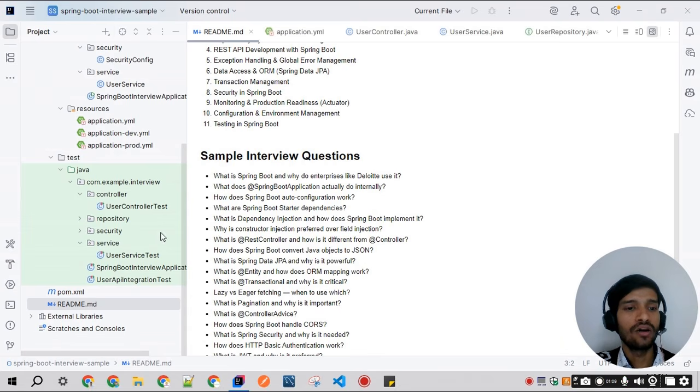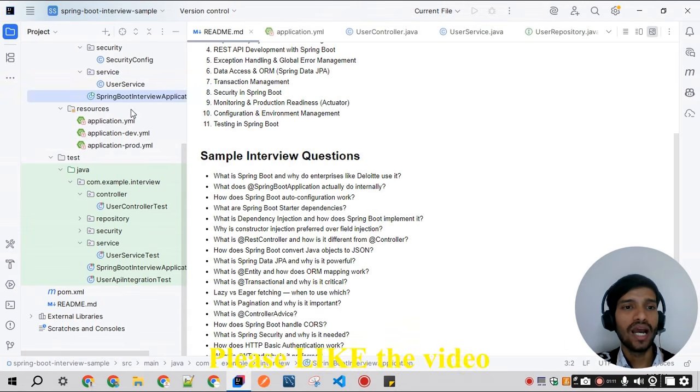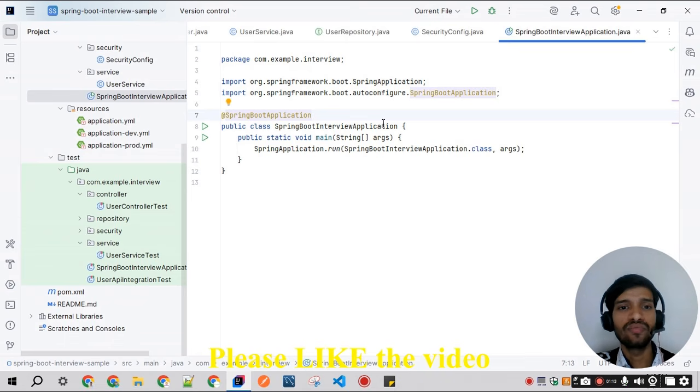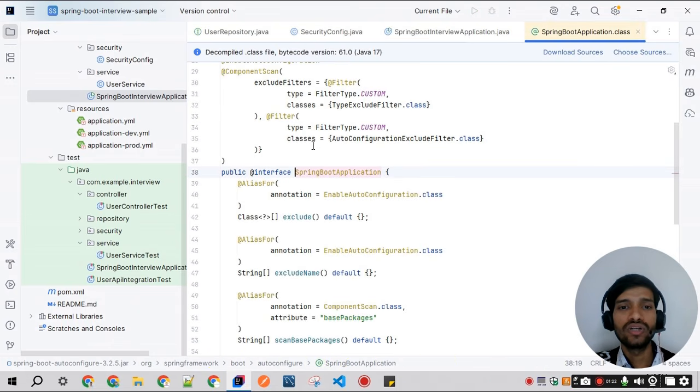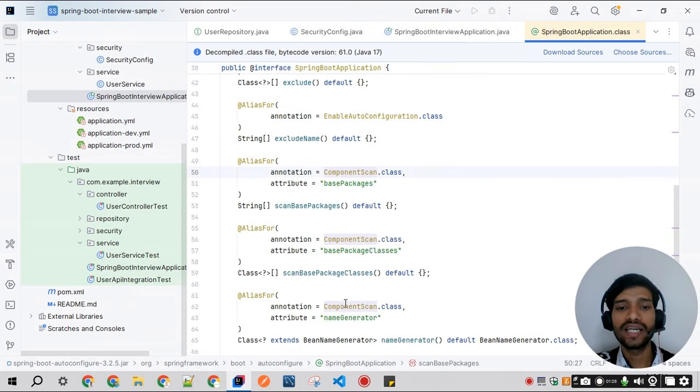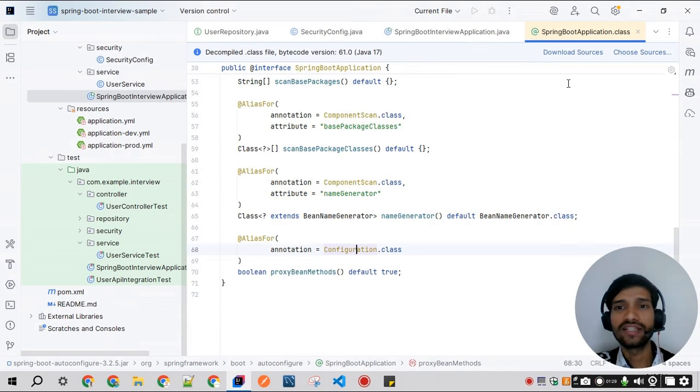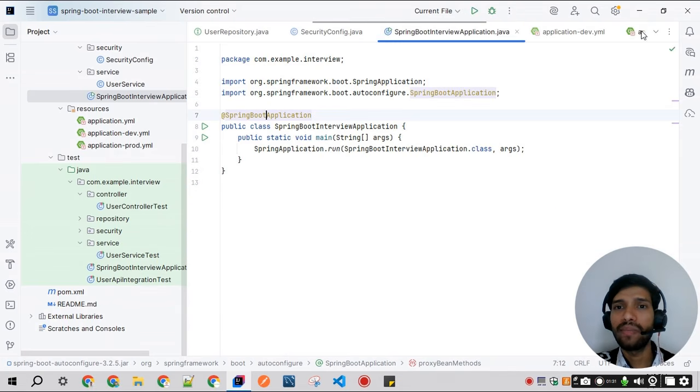Let's go to this Spring Boot interview application. We can see the @SpringBootApplication annotation being used. If you click on it, it internally consists of EnableAutoConfiguration, ComponentScan, and Configuration.